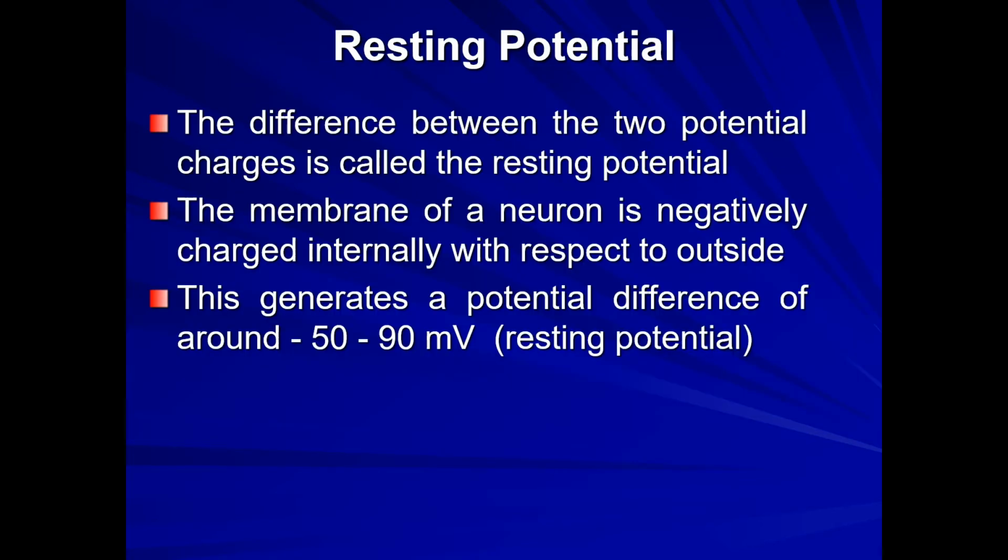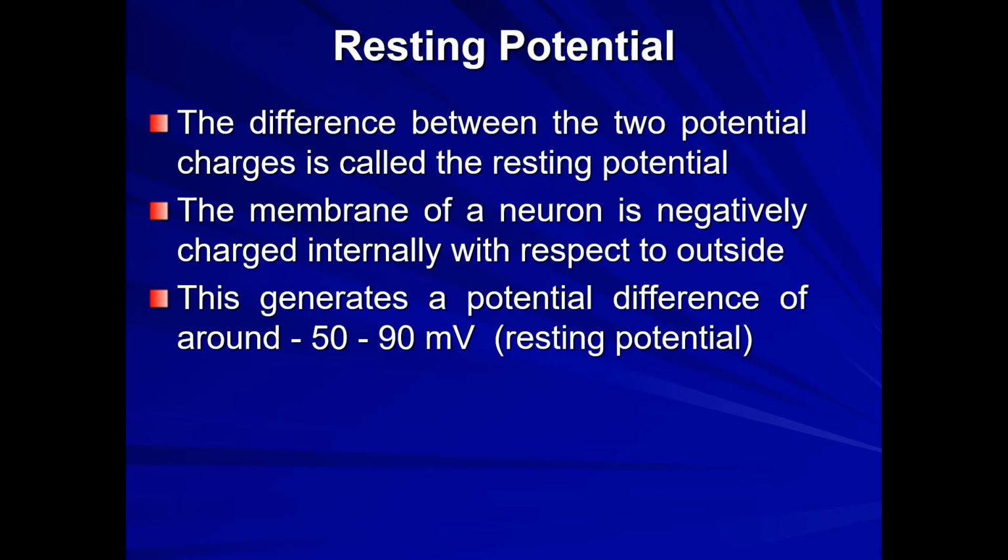Let me give you some information on the resting potential. What do you mean by resting potential? The difference between the two potential charges, that is the positive and negative charges, is called the potential. And if it is minus 70 millivolts, then you call it the resting potential.